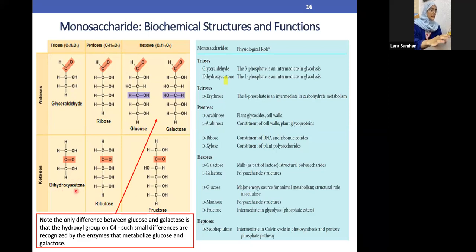Okay, so the same goes all the way to fructose, ribulose, and dihydroxyacetone. It's basically acetone because it's related to the ketone. So dihydroxy because we have 2 hydroxy groups, as we said. Here we have the ribulose. Anything that ends with ose is basically a sugar. Fructose, anything that ends with ose is basically a sugar.